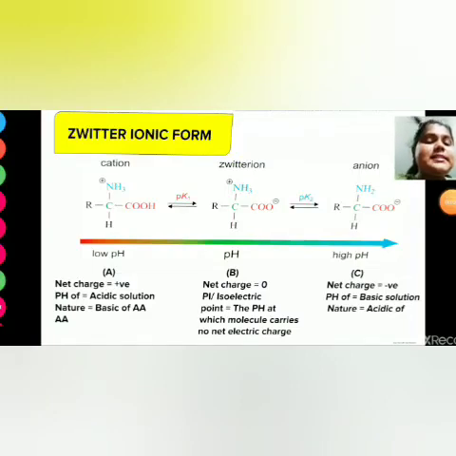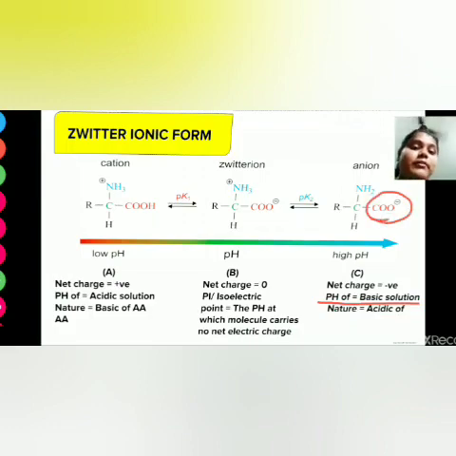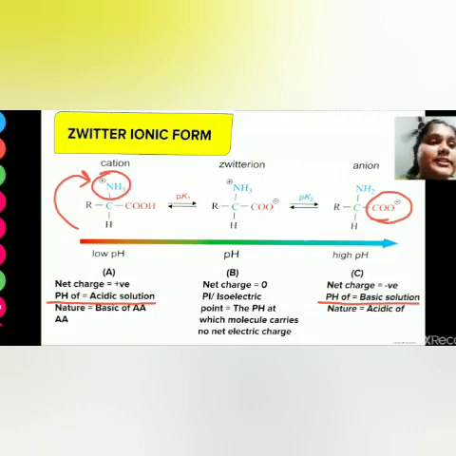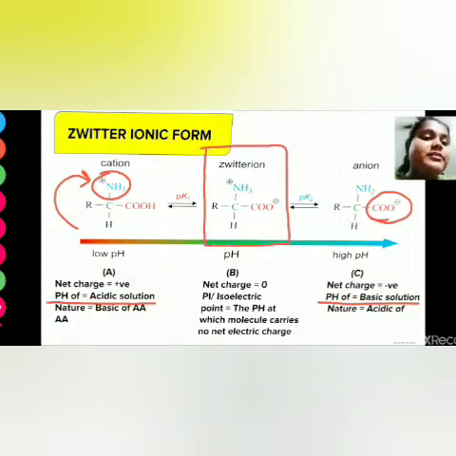In this slide we will see the behavior of amino acid when it is put in a solution of different pH. When the solution pH is basic, it will donate its hydrogen atom and it will gain a negative charge. When the solution is acidic, it will gain a hydrogen atom and it will have a positive charge. The pH at which both positive and negative charge is present in the amino acid is called the isoelectric point, and when there is both positive charge as well as negative charge, it is called a Zwitter ion, as it has no net charge, that is, it is neutral.